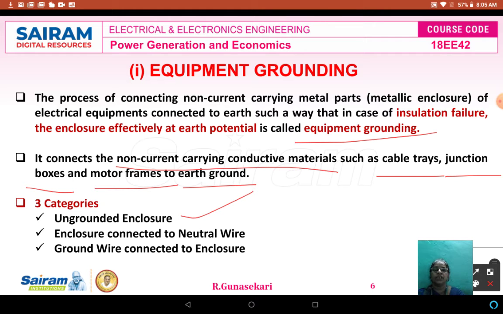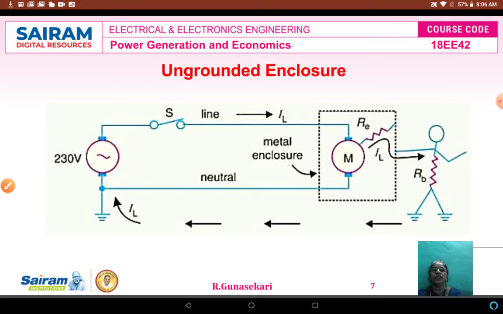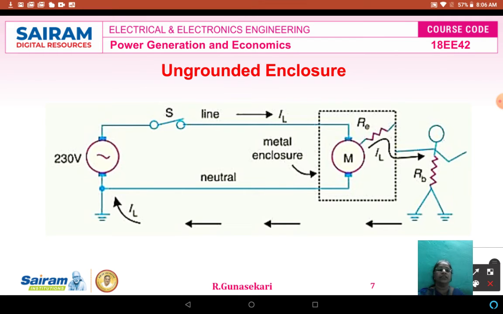The second one is enclosure connected to neutral wire. The third one is ground wire connected to enclosure. Now we will see individually how to study all three categories. Now you see the first one, ungrounded enclosure. This is the 230 volt power supply which is connected to the motor through phase and neutral.